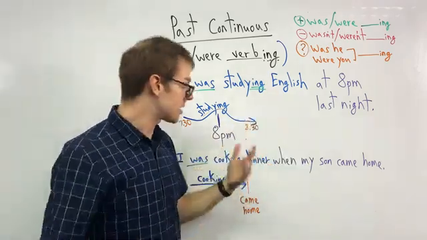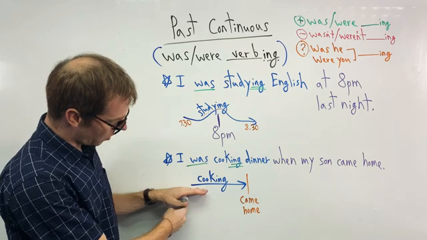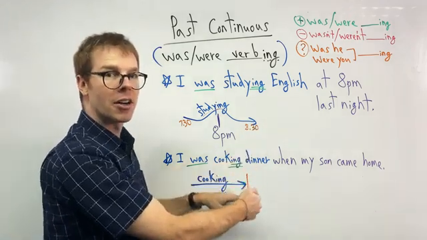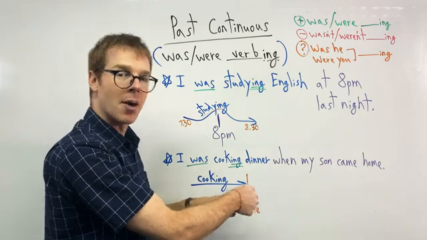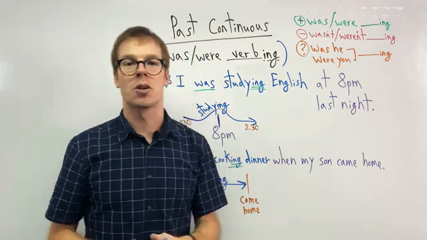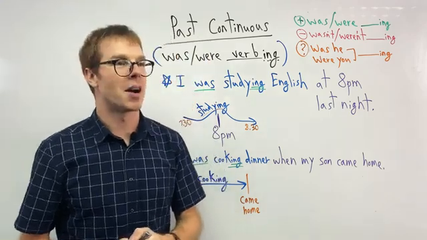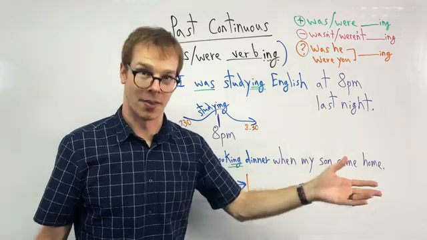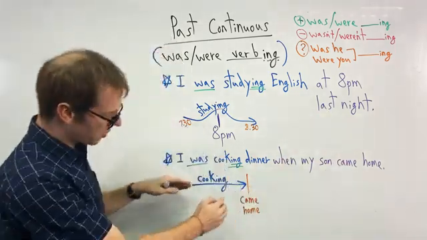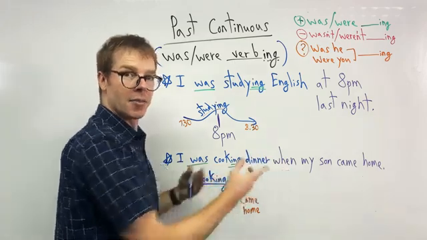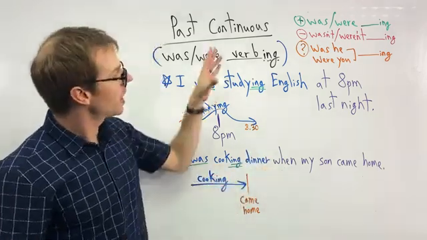We can use it that same way to show a longer action and then another action happening at the same time. I was taking a shower when the phone rang. I was watching TV when my son ran into the bedroom, right? For all of these, we have two actions, one and the other, using when. So I think that's the basics for this one.